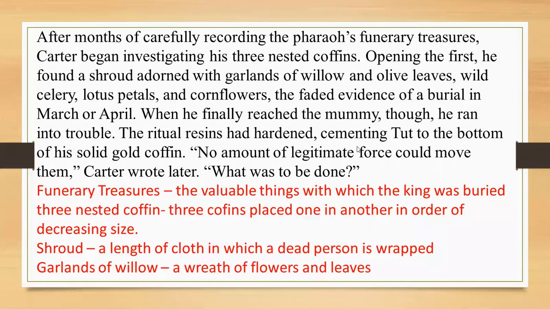By this, he came to the conclusion that Tut was buried in March or April.